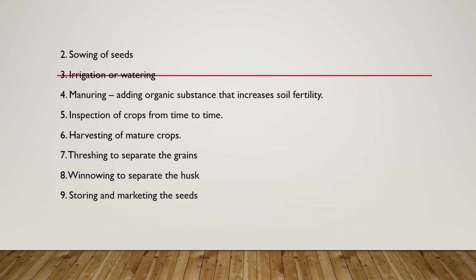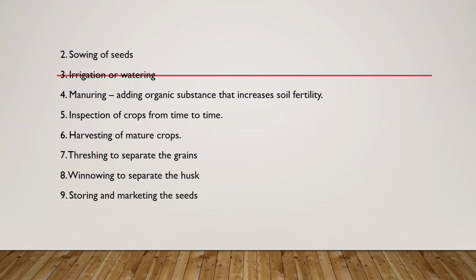Next, irrigation or watering. We all know that to grow any plant, plants need water, so the third step is to irrigate the crop. Fourth is manuring, adding organic substances that increase the soil fertility.